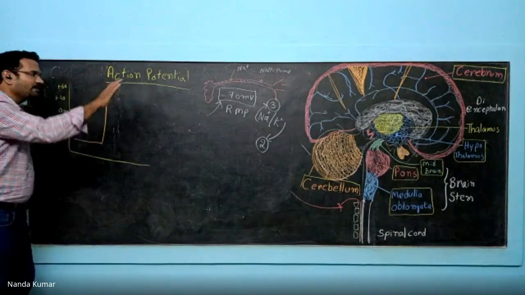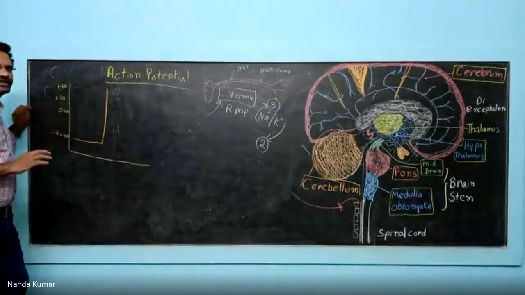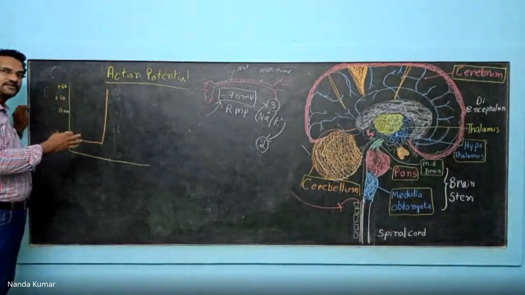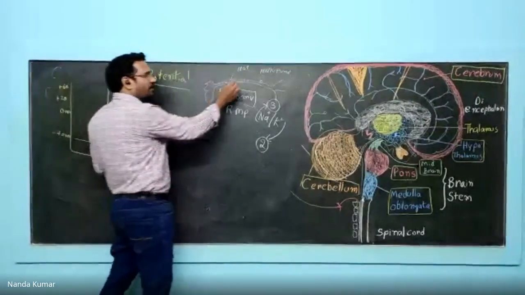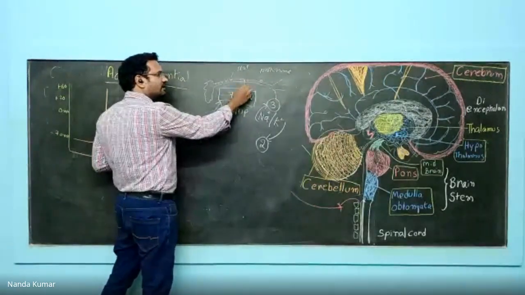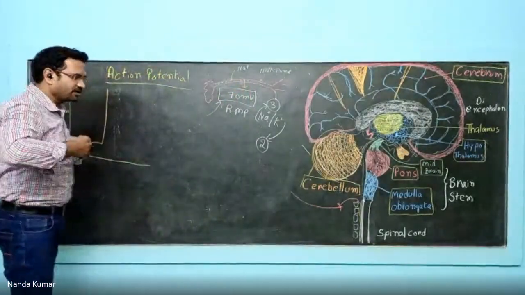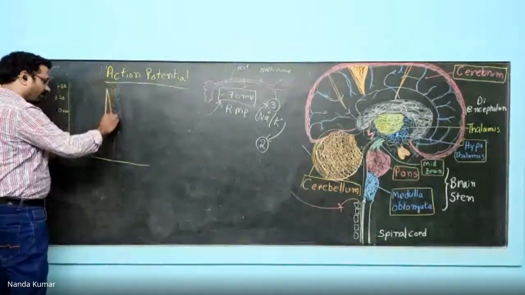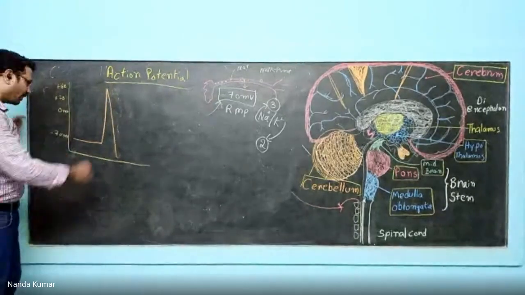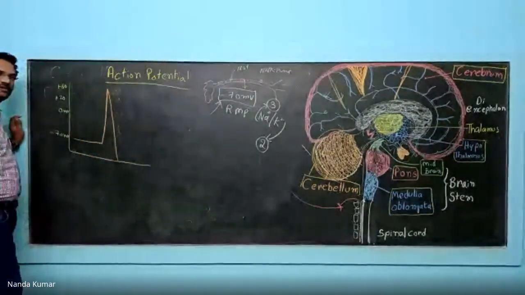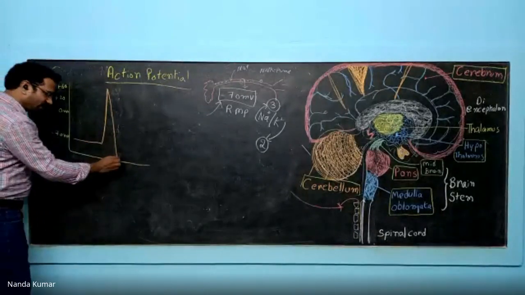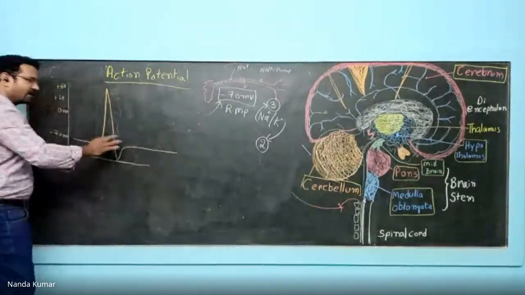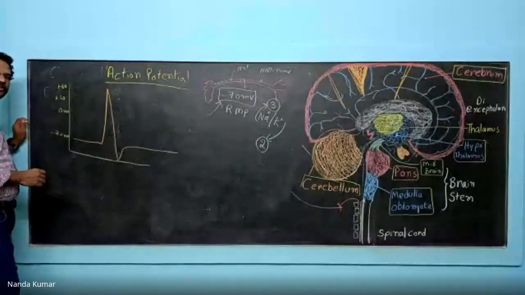At this potential, immediately the sodium channel closes down. When the sodium channel closes, the potassium channel opens because of the voltage difference. When the potassium channel is open, potassium, which is more inside the cell, starts coming outside. When potassium is going outside, positive is going outside, so immediately the potential drops down. It goes down to negative also. After that, the sodium potassium pump regulates the charge, and it again gets into the normal resting membrane potential mode.